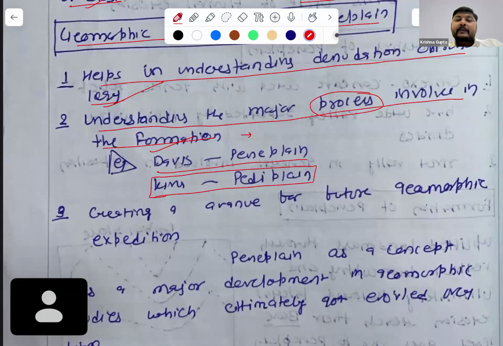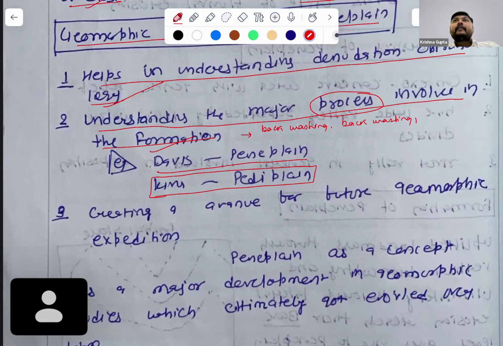So under processes, what did Davis tell us? That is backwashing, then backwasting.